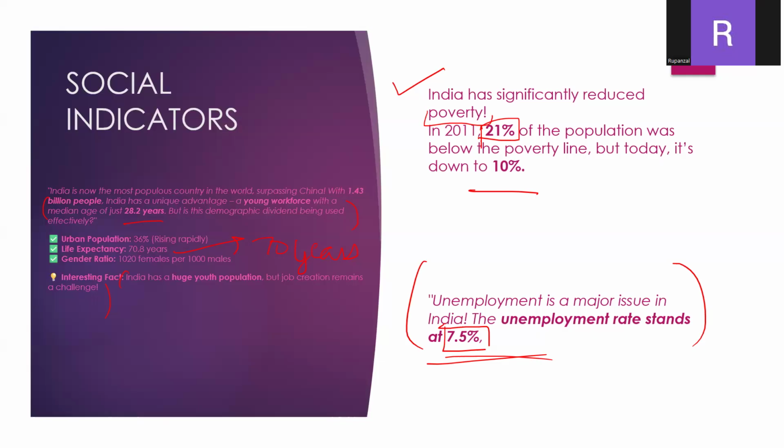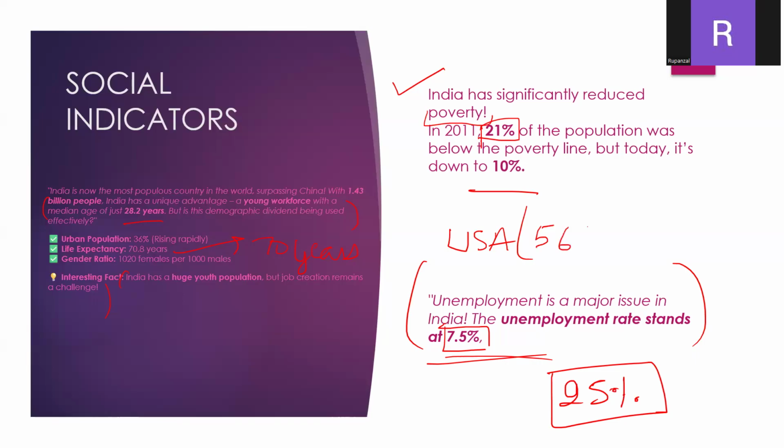Here, if we look at the proportion of Indian women in the workforce, there are only 25% Indian women who are part of the workforce. So it is very low compared to other countries globally. If we compare it with the USA, the women participation in the workforce there is 56%, and for China, it is 61%.